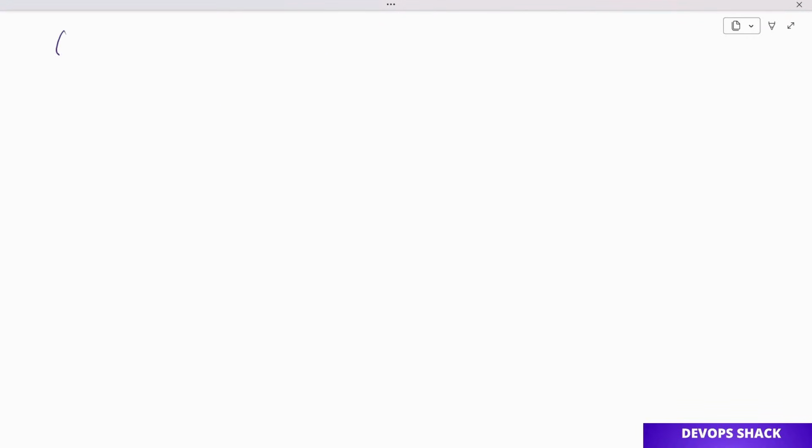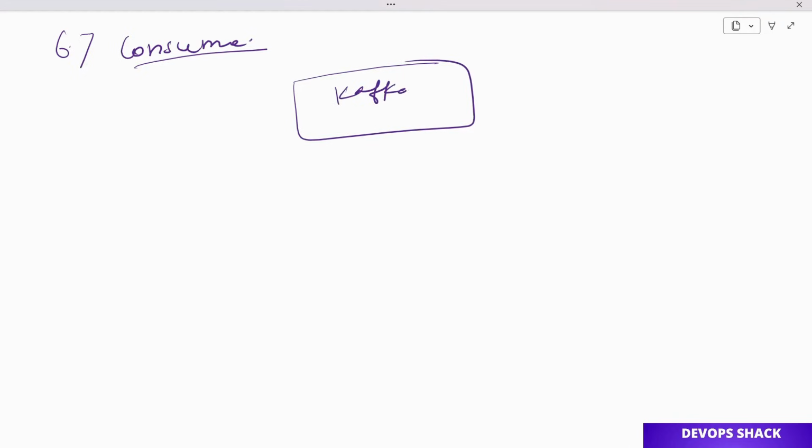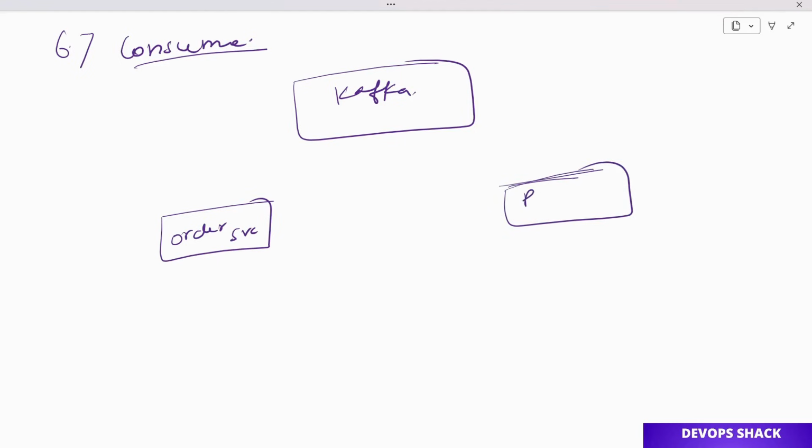Next thing we have is consumer, which you can already understand: the service that is going to read from Kafka, not put messages inside it, but read from Kafka. For example, let us say this is our Kafka, and here we have order service and payment service. Order service is, as of now, the producer, because it is creating events or messages and putting them to Kafka, while payment service is reading or getting them. So payment service will become the consumer.